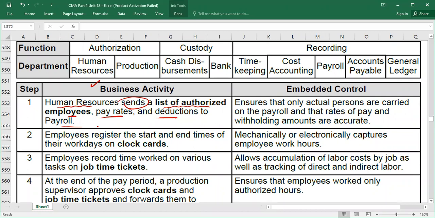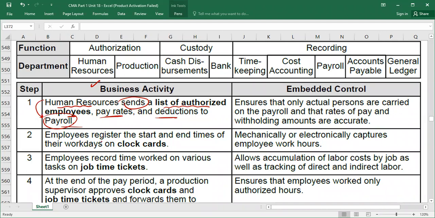So that is why the HR department always has your record, right or wrong. So that is why it starts with the HR department. HR will send the list of authorized employees with their pay rates and any deductions to the payroll department.